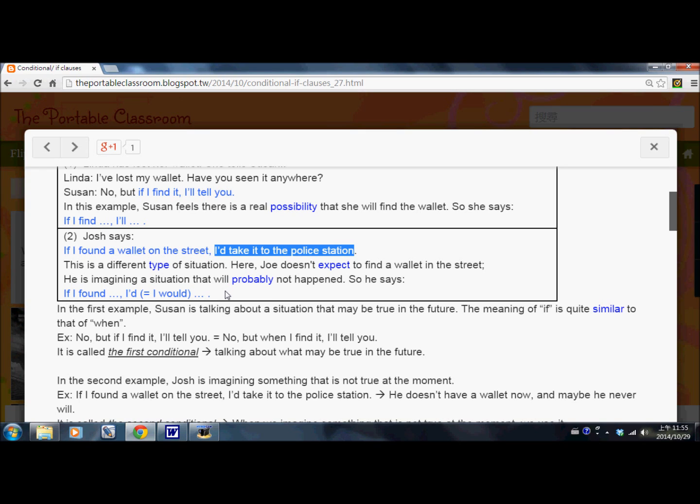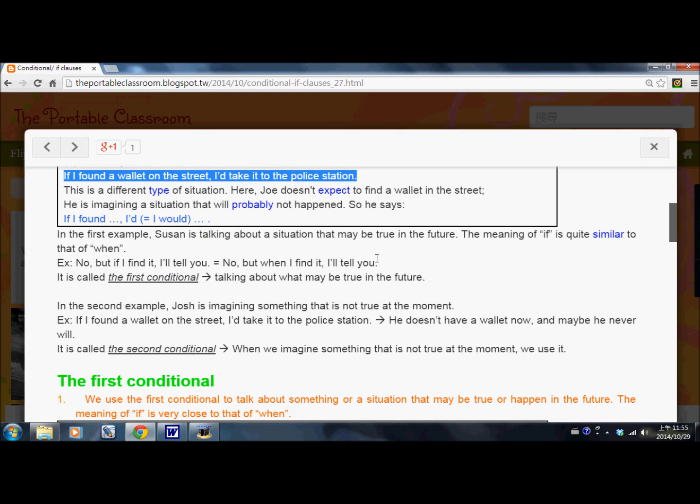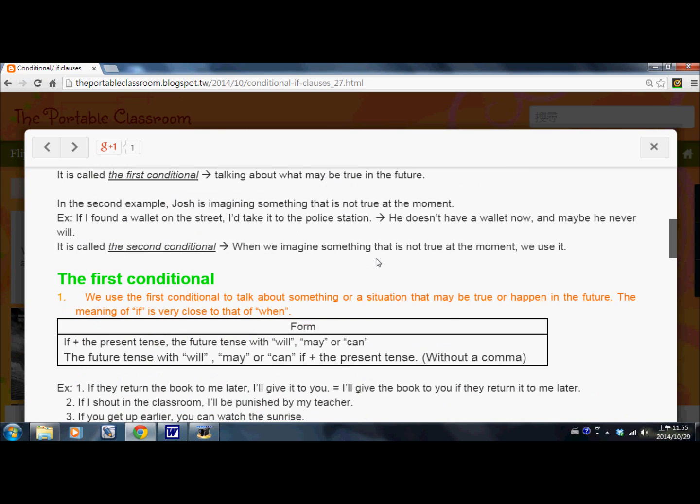If I found a wallet, just like if I had $1 million, which is not true, and possibly it's not like I'm going to have $1 million very soon. I'm just saying it hypothetically, 假设性的说法, and it's not true at the moment. So he imagined a situation that will probably not happen. So he says, if I found, using past tense, I would, blah, blah, blah. First conditional here, and the second conditional here.